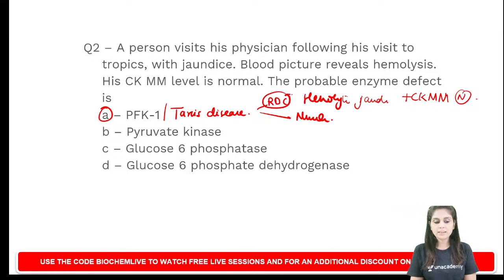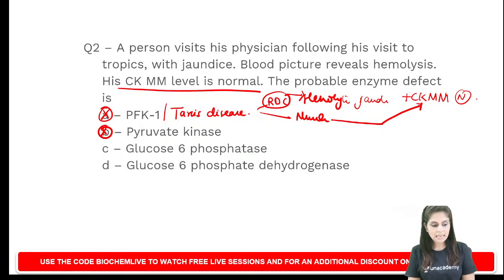When RBCs get affected, it will present as hemolytic anemia and hemolytic jaundice. But when muscle gets affected, CK-MM level will be elevated. Because CK-MM level here is normal, I am going to exclude all glycolytic enzyme defects, namely choice A and choice B. Is it clear to everybody?